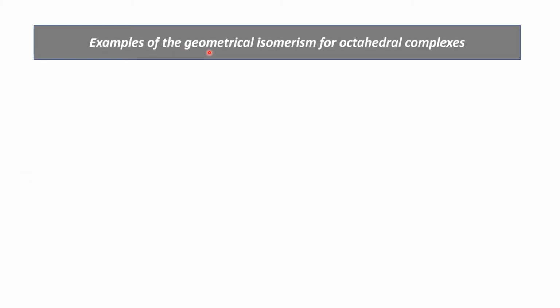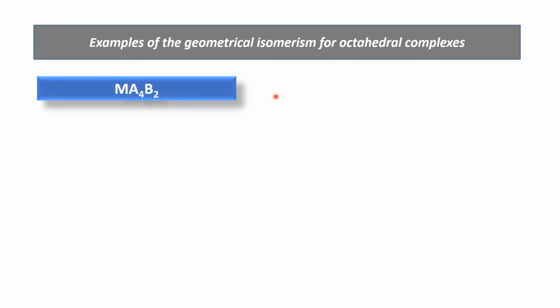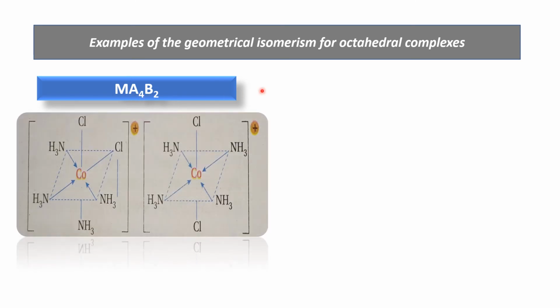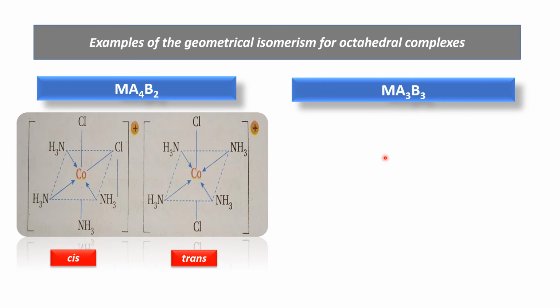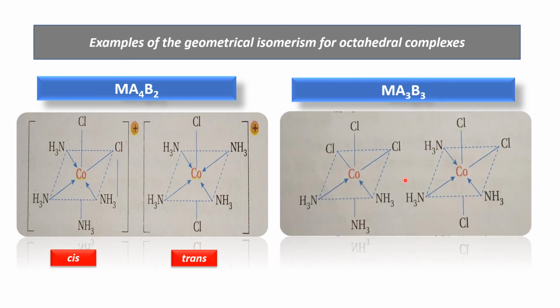Examples of geometrical isomerism for octahedral complexes. For MA4B2 types, here are the examples. First one is cis isomer and second one is trans isomer. For MA3B3 types, here is the example. First one is facial and second one is meridional.